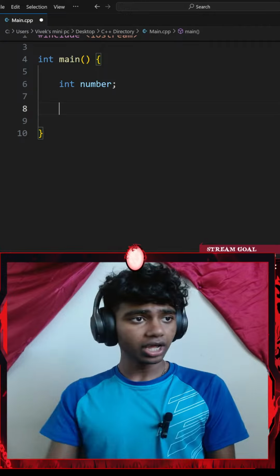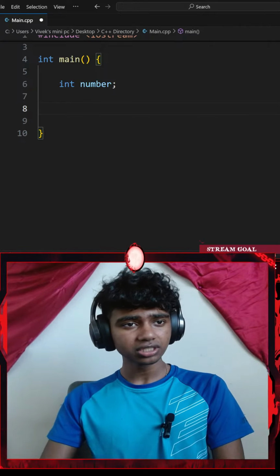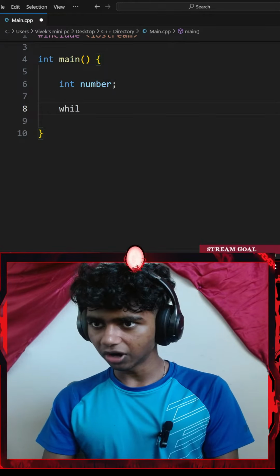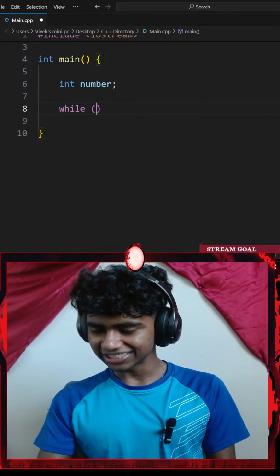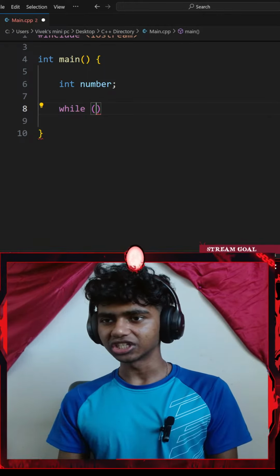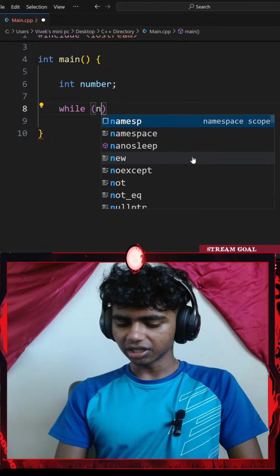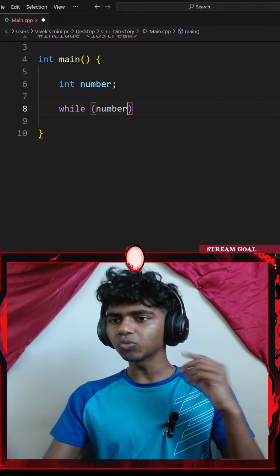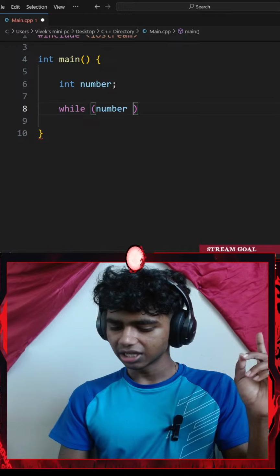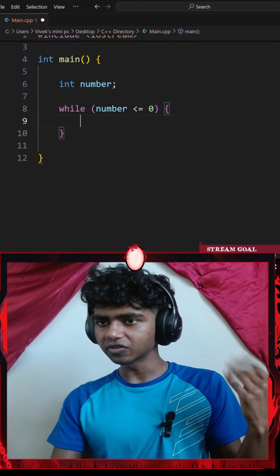Next up, use a while loop to calculate the sum of all numbers from the input down to 1. So I could go with while, a pair of parentheses. Nice. I'll go with a condition. While my number variable, should I go with while my number is less than 1? Actually, while my number is less than or equal to 0, I'll add a pair of curly braces.